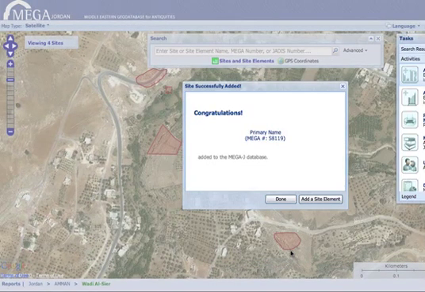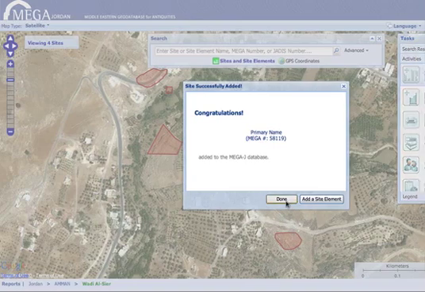After the site has been saved, a dialog box showing the site's name and MEGA number will appear to confirm that the save was successful. At this point, you may click Done to finish the workflow, or click Add a Site Element.